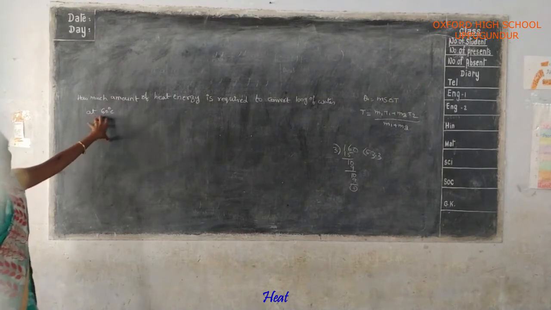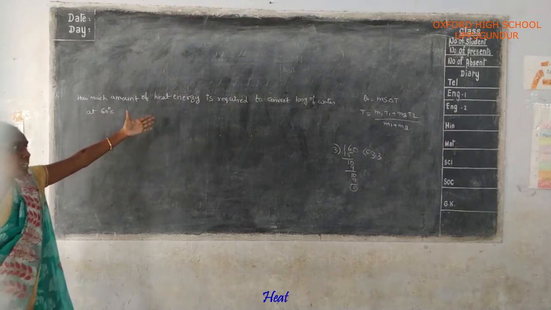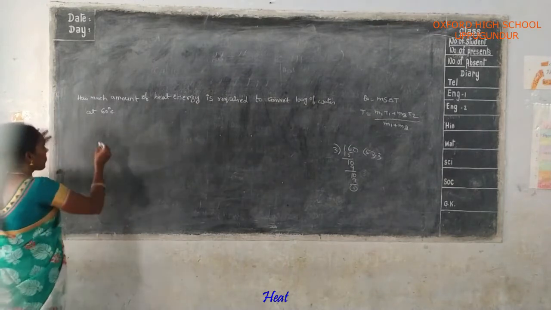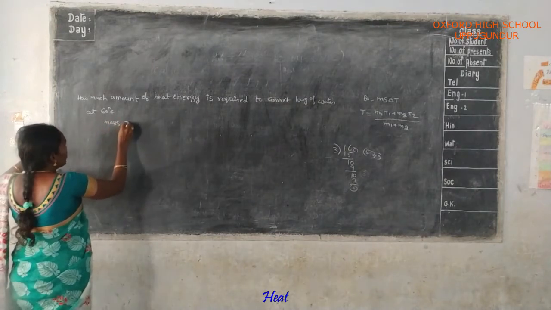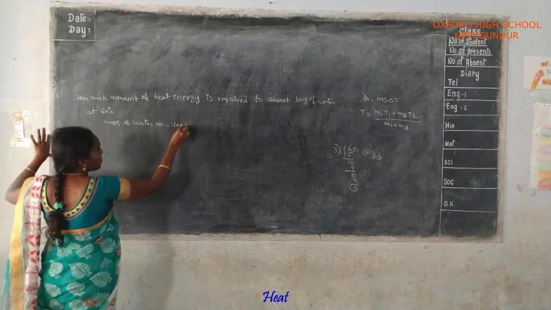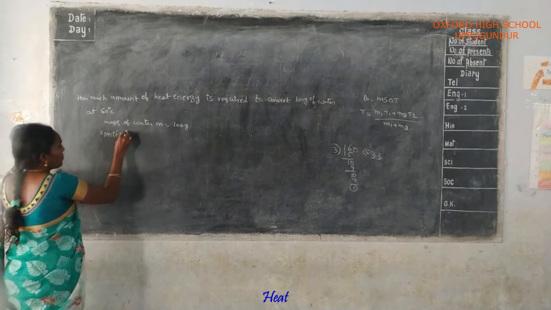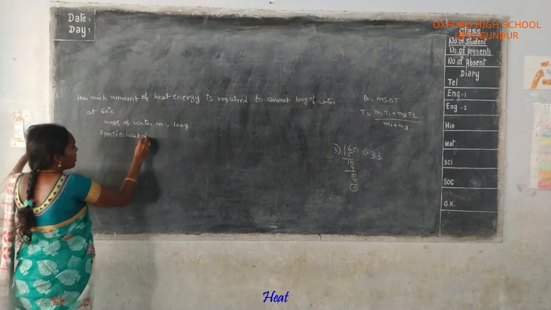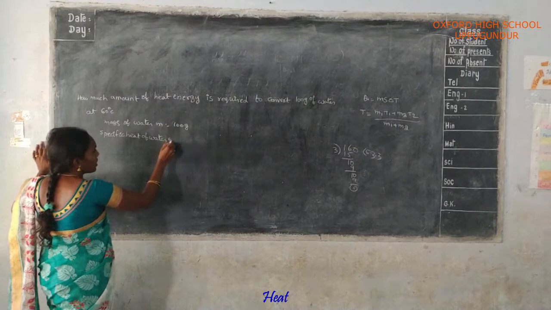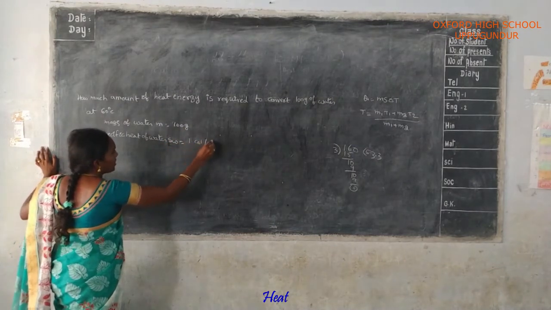In this problem, mass should be given and the temperature should be given. We know very well the specific heat of water is always 1, amma. Find out the amount of heat energy. Here, mass of water M is equal to 100 grams. And next one, specific heat of water. SW is equal to 1 Cal per gram degree centigrade, amma.